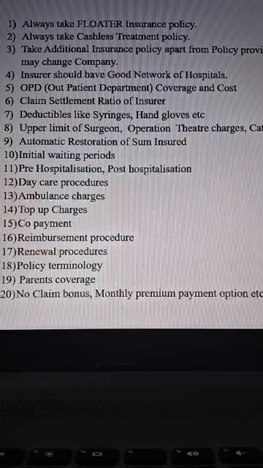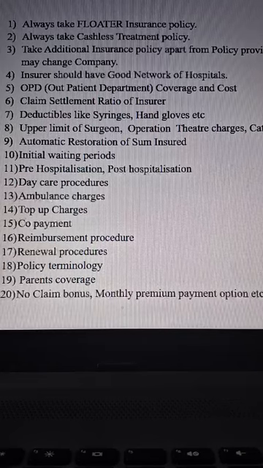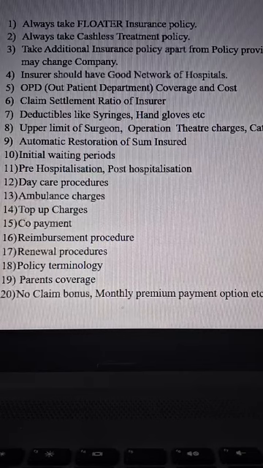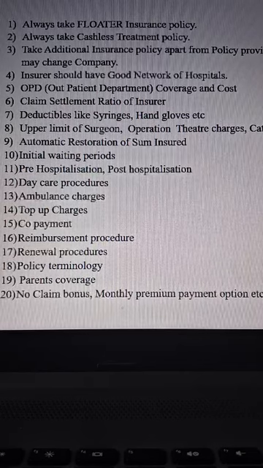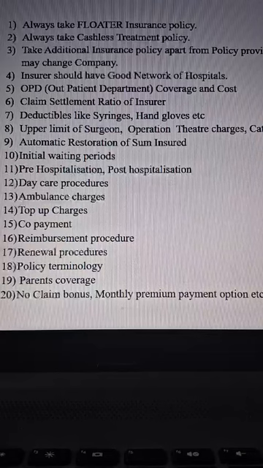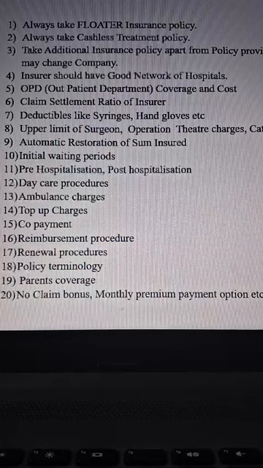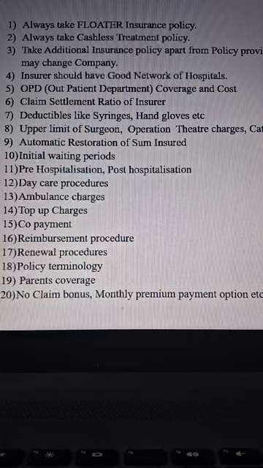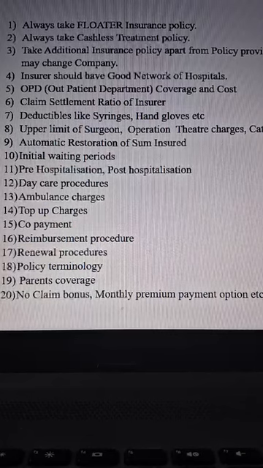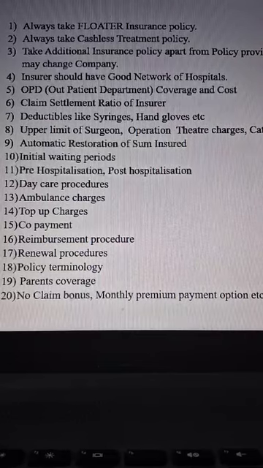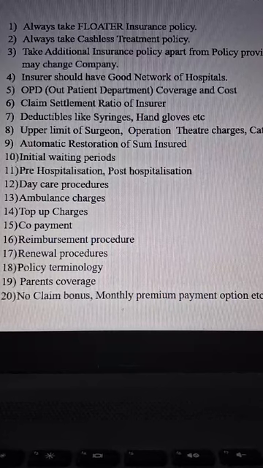And while selecting, you have to see the claim settlement ratio. That means, suppose an insurance company received 1000 applications and 990 applications were settled, then it is called a 99% claim settlement ratio. So always go for the company where the claim settlement ratio is higher. And in case of some ceilings and other things, even if the claim settlement ratio is slightly less, it is better to prefer based on the flexibility and your family requirements.